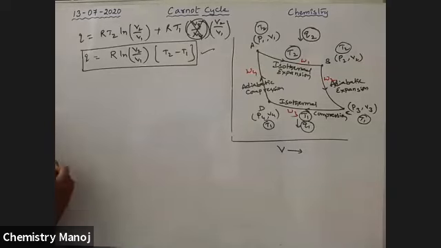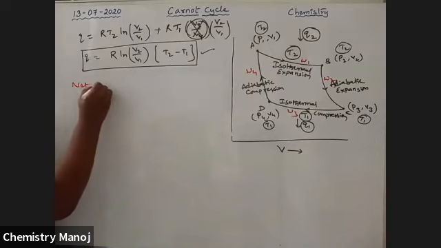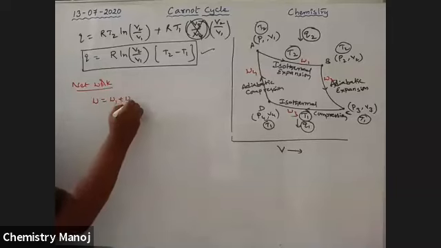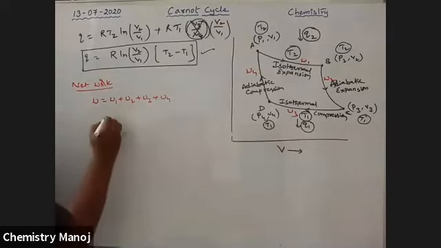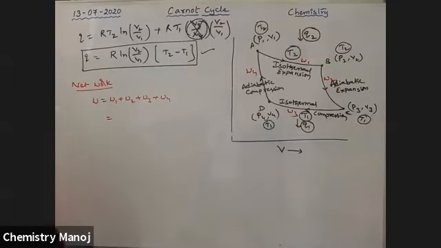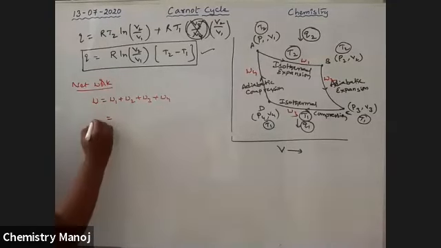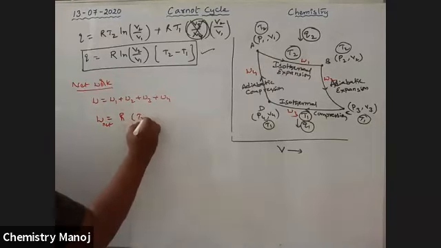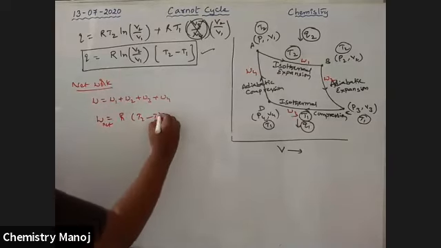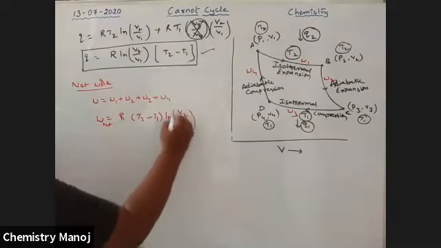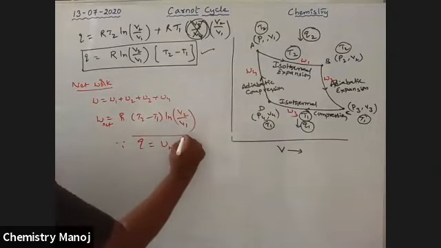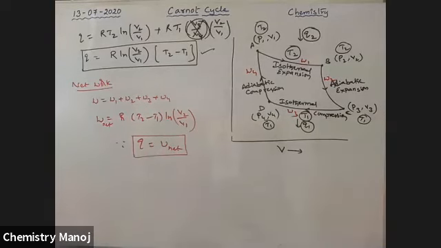So net work. That is W is equal to W1 plus W2 plus W3 plus W4, which is equal to... So finally, we will get the same value. So W net is equal to R(T2 minus T1) ln V2 by V1 after applying all these values. Since Q is equal to net work done.